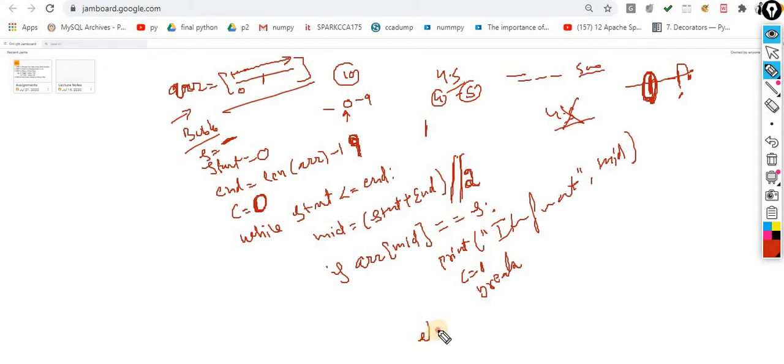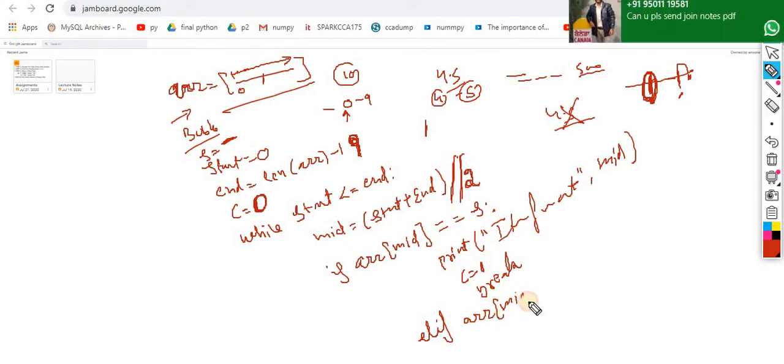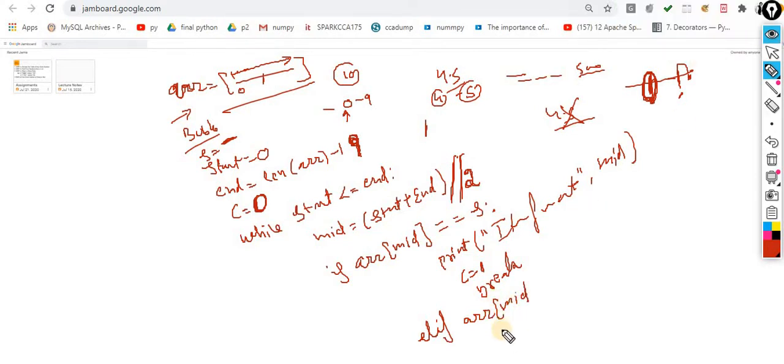And another scenario, elif. Elif array of mid is less than your search element. Now you understand, my mid item is less than the search, so which direction are you supposed to move?